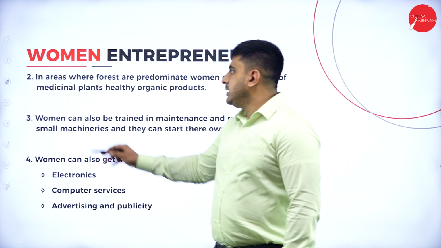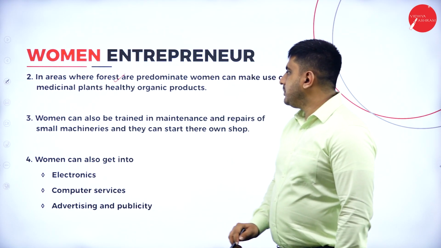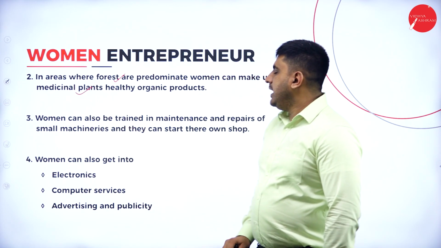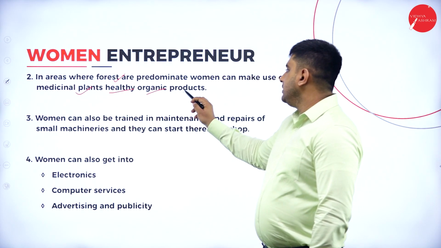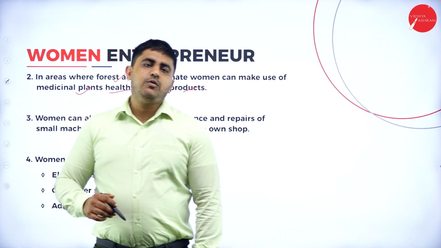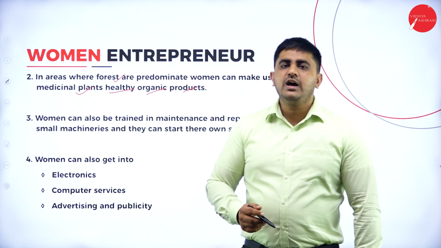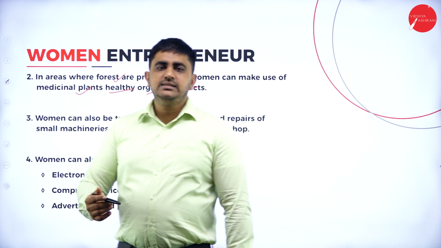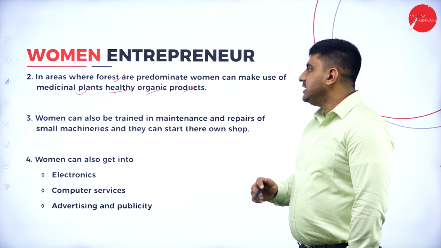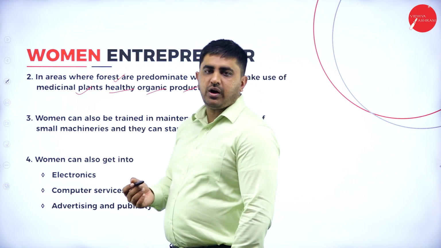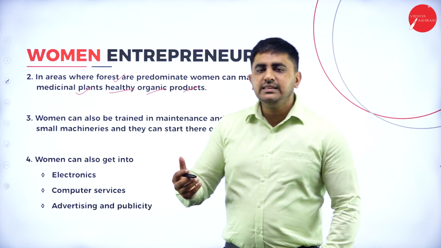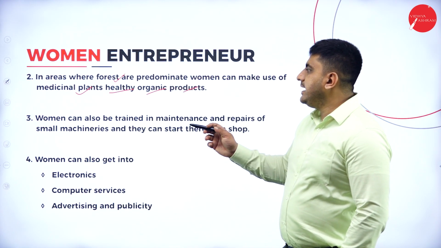The second scope is in areas where forests are predominant. Women can make use of medicinal plants and come out with healthy organic products. What does this mean? Suppose there's a lady residing in a forest area and there are a lot of medicinal plants within her reach. She can make use of those medicinal plants and come out with healthy organic products like ointments, face cream, body cream, or anything of that sort. So this is regarding forest.